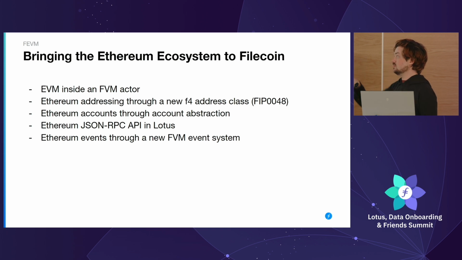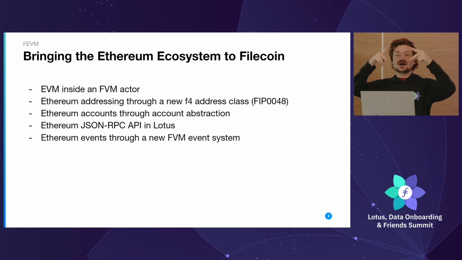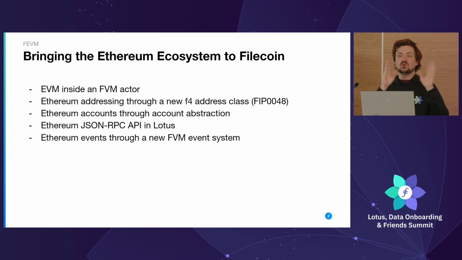So the way we're doing this is basically we're compiling the EVM inside of an FVM actor. Every single smart contract or EVM contract will have its own separate FVM actor and its own separate FVM address with its own separate EVM instance. This is fine. It doesn't cost anything in terms of state on chain because we content address the EVM actor. So basically, the actual actor is two CIDs, one which is the content ID. I didn't explain that. Basically, one hash that points to the EVM actor code and one hash that points to your current state. So it doesn't really cost us anything to create one instance of the EVM per actor.